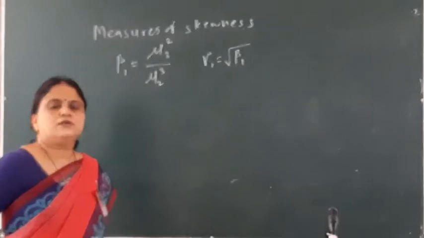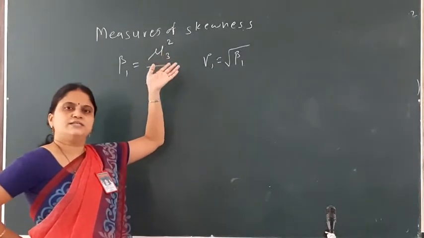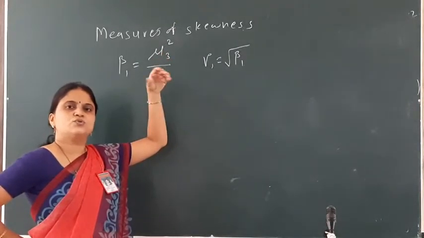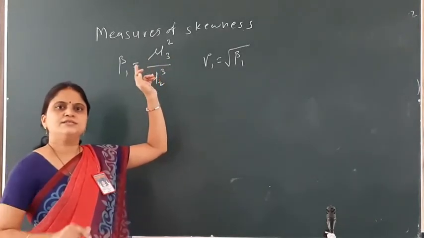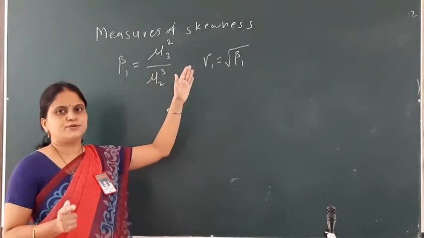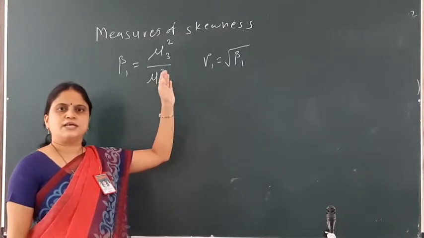Over here the sign of gamma 1 depends on the sign of mu3, because mu3 may take a negative value. Since we are squaring the term in the formula, it gives a positive value, but still the sign of beta 1 and gamma 1 depends on the sign of mu3.